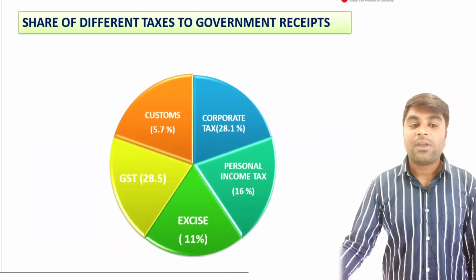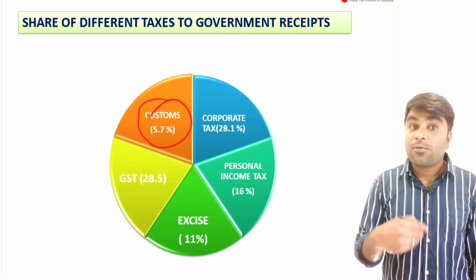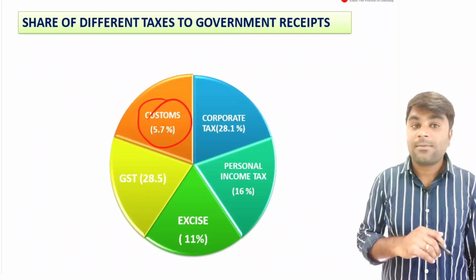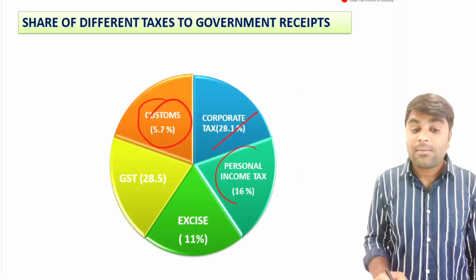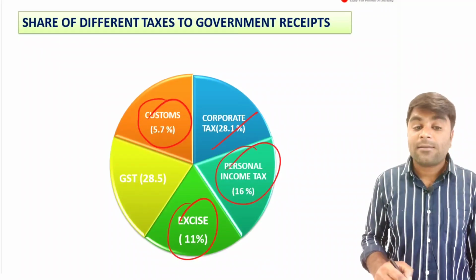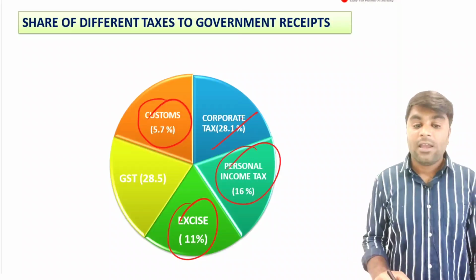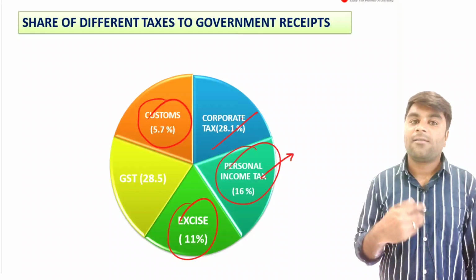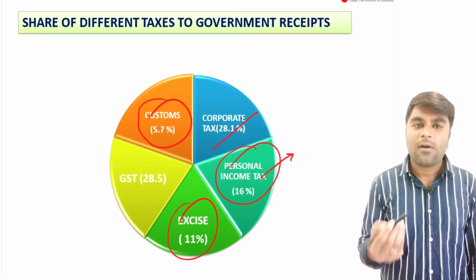Now, when we look at the receipts to the government, customs is about 5% of the total receipts received by the government. Corporate tax is 28.1%. Personal income tax is 16%. Excise. Corporate tax is a tax paid by the corporates. It's like a personal income tax. If an income tax is paid by the person, we call it personal income tax. If the same income tax is paid by the company, corporates, we call it corporate tax.